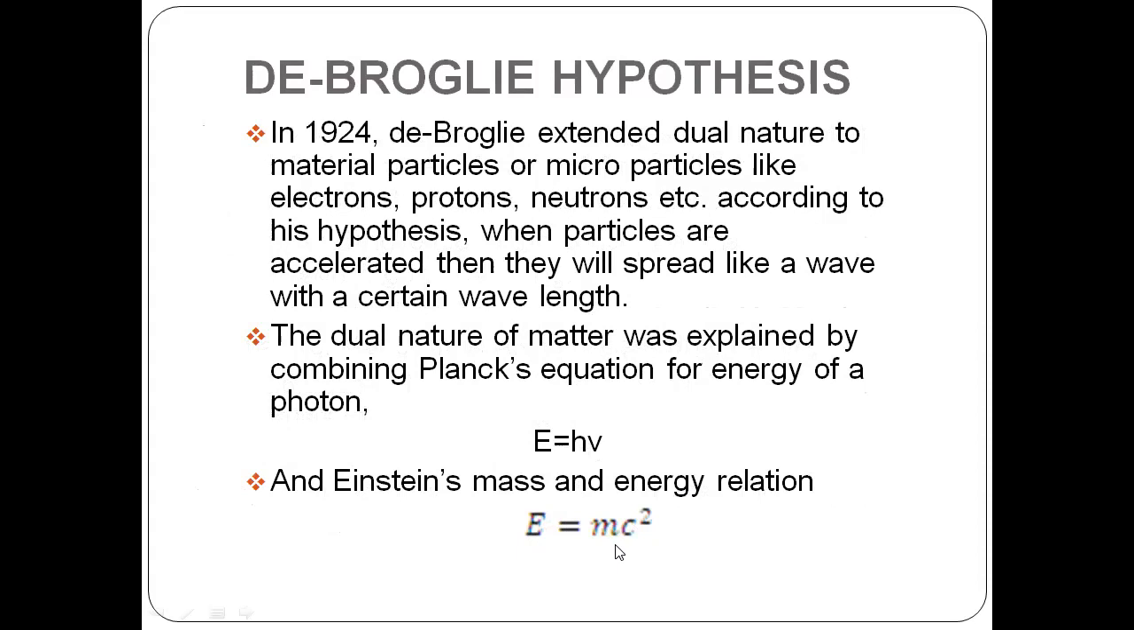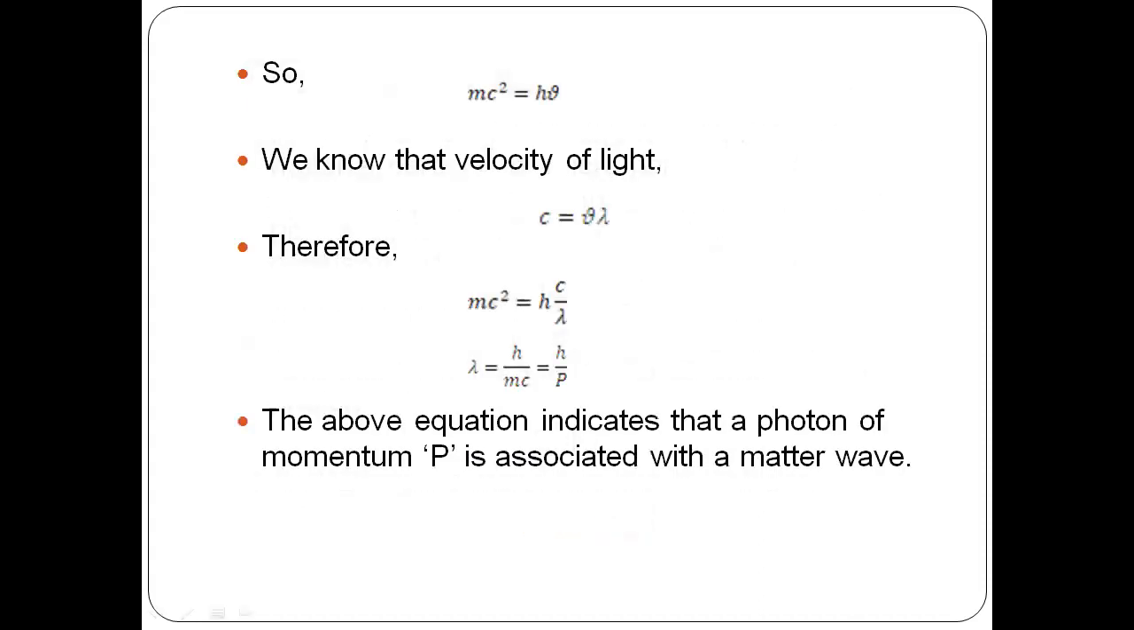By taking the help of these two equations, he combined wave nature with particle nature. Particle nature, mc square, is equal to wave nature, h nu. Just by replacing the terms, as we know that the velocity of light can be given as a product of frequency and wavelength, c is equal to nu into lambda. Replacing the terms in the above equation, mc square is equal to h nu, in place of nu, they had replaced it with c by lambda.